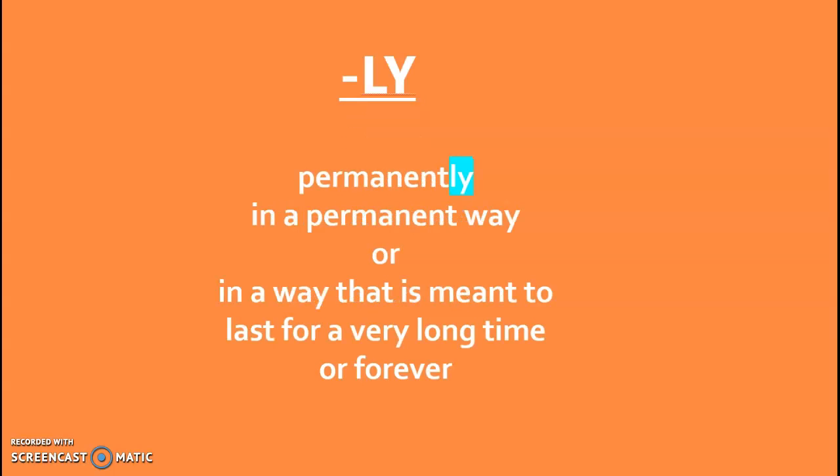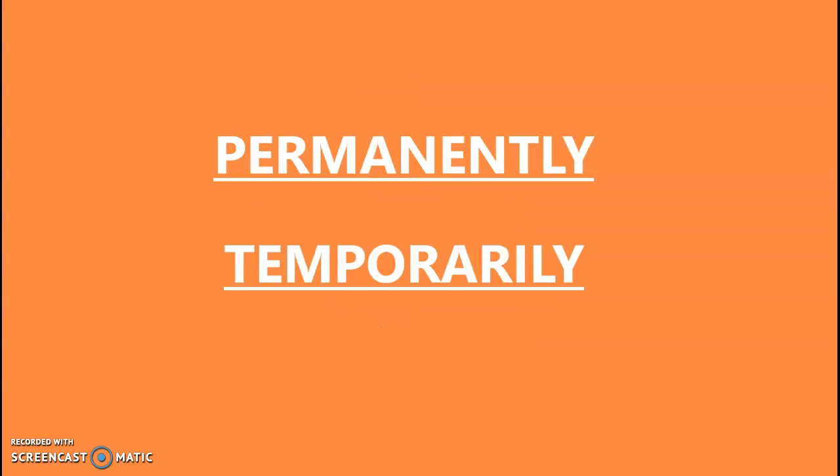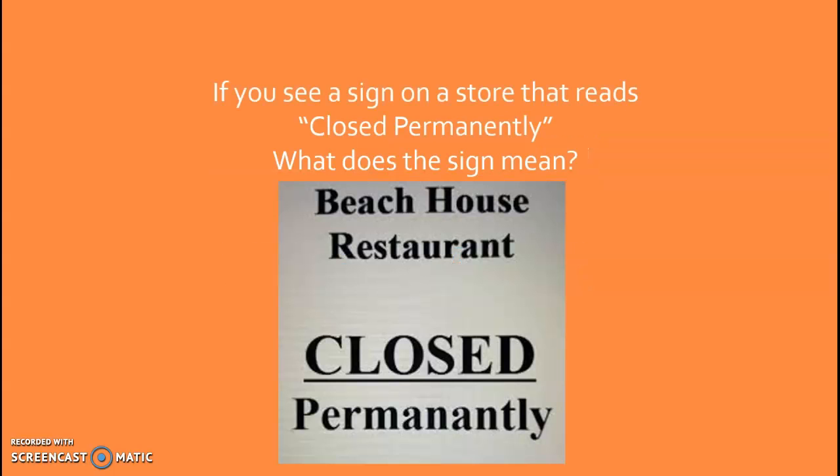So if we apply that to these words, permanent will now become permanently, meaning in a permanent way, or in a way that is meant to last for a very long time or forever. Likewise, you can apply that ly suffix to the word temporary, and it changes to temporarily. So temporarily means in a temporary way or in a way that is meant to last only a short amount of time. So again, you can see those words there, permanently and temporarily.